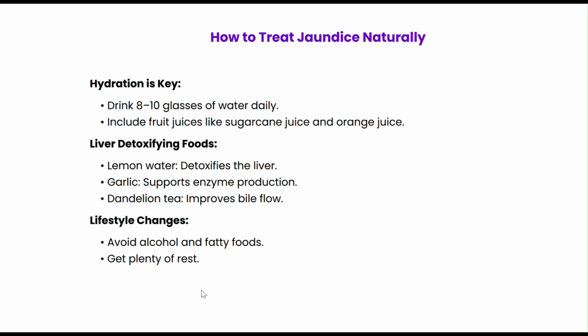Now let's talk about natural treatments for jaundice. Staying hydrated is one of the simplest yet most effective treatments. Water and fruit juice help flush out toxins. Incorporate liver friendly foods like lemon water and garlic into your diet. Avoid alcohol and greasy foods to reduce the strain on your liver. And remember, rest is essential for recovery.